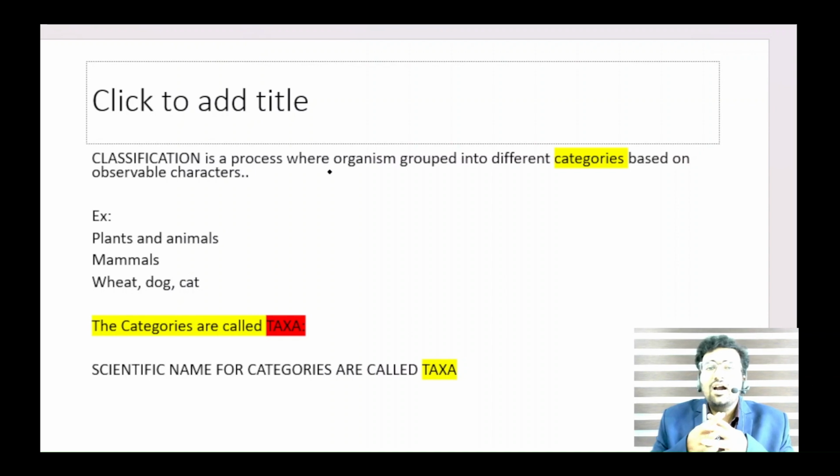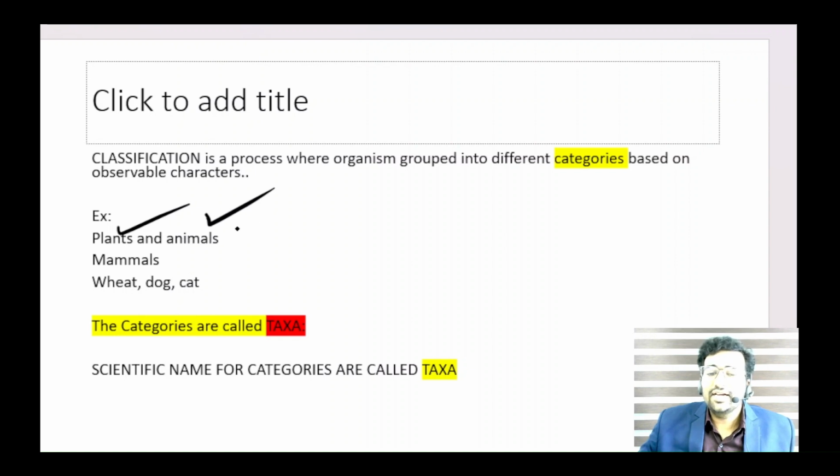You know all the characters you characterize about a plant or animal. After that, you have to put it under some category. For example, you are getting a jackfruit tree. You characterize it by root, stem, leaf, and everything, and it belongs under the taxa plant. It's under the category plant. Category is the English word, and the biological name for category is taxa. So plant kingdom is a taxa, and animal kingdom is another taxa. If you find an animal, you characterize and identify that animal, and you can put it under the animal taxa.